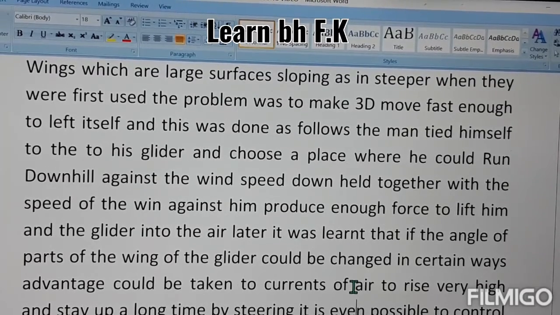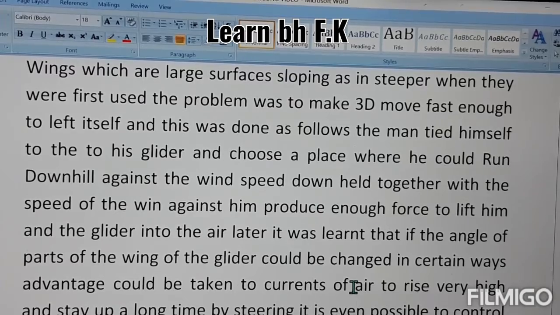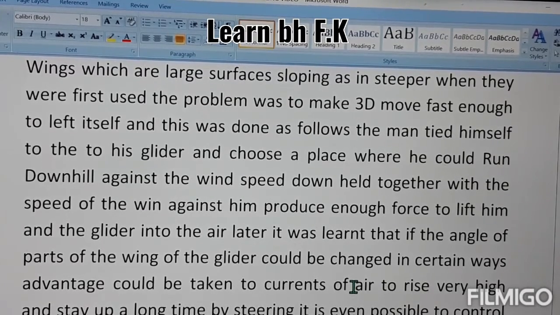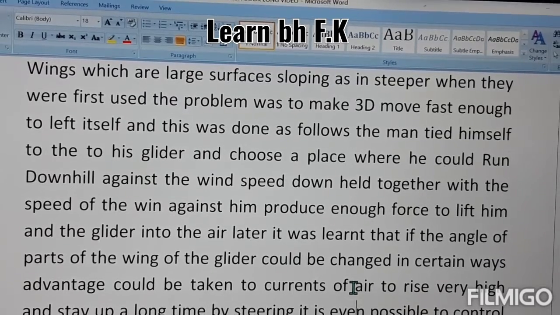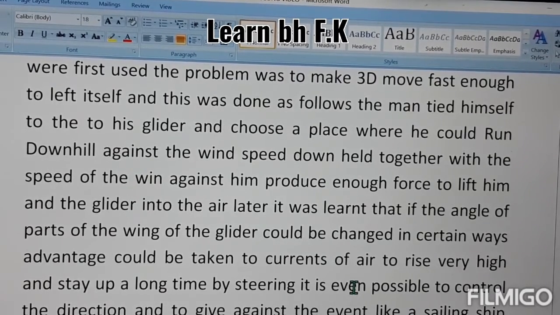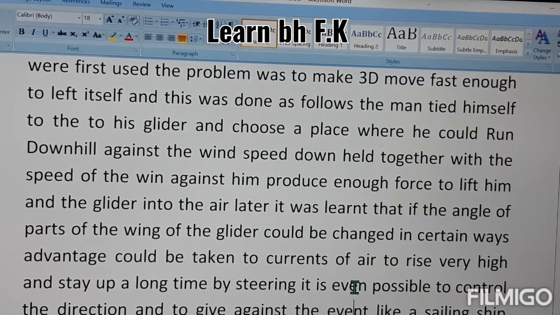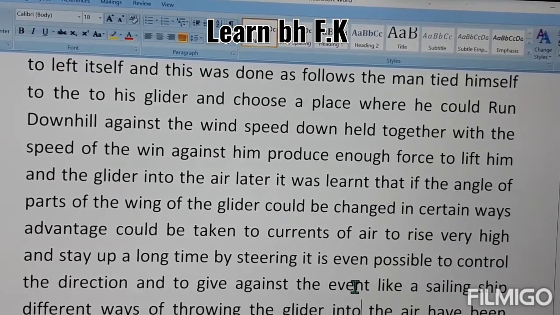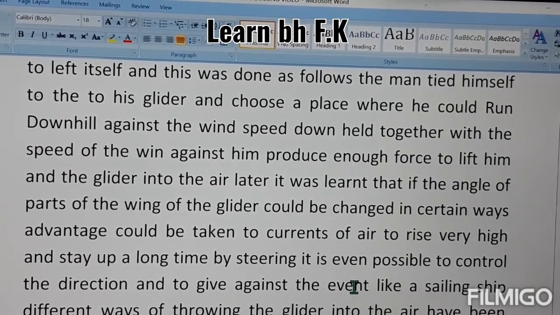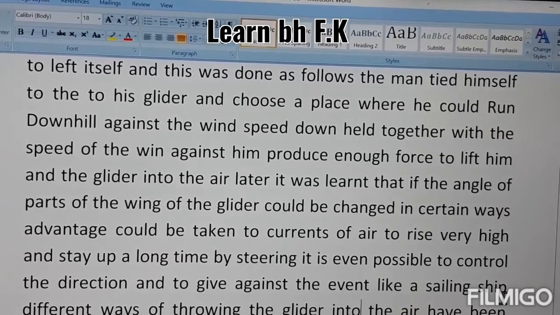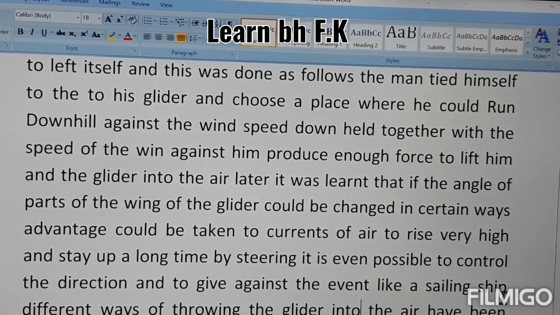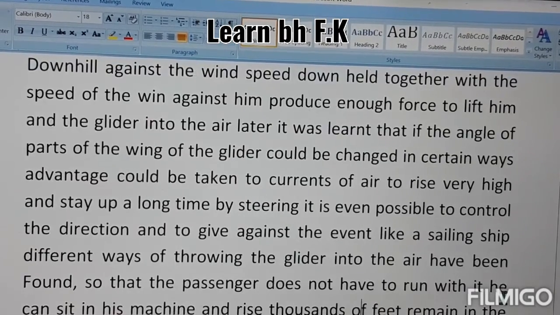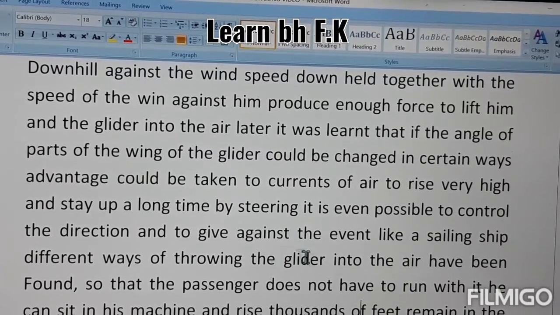You can see in the videos also how to glide. This is also the steering here, and also there is this option of moving the glider's wings. So it is even possible to control the direction. It means if you want to change the direction by using this gliding, there is an option also here which you use to change the directions, against the wind like a sailing ship. Have you ever seen a sailing ship? In different ways of throwing the glider into the air, just like a sailing ship, you have to use it.